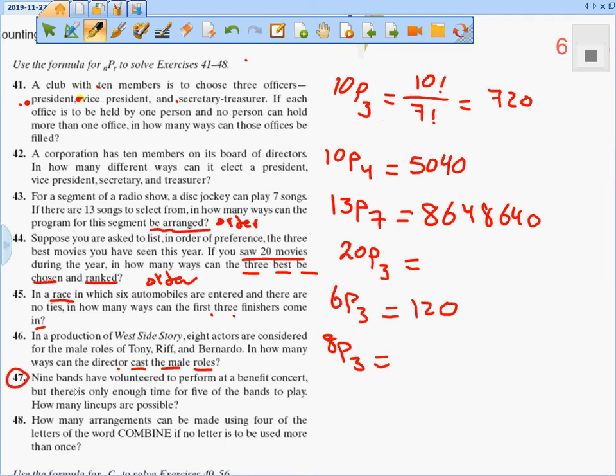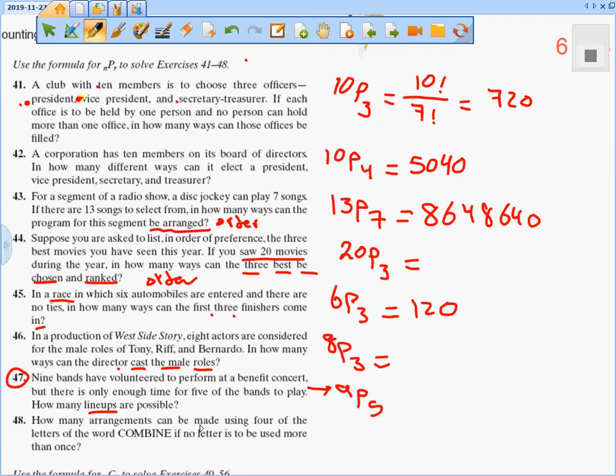Number 47. 9 bands have volunteered to perform at a benefit concert, but there is only enough time for 5 of the bands to play. How many lineups? So there is order. Order matters. So this is what? 9P what? 5.